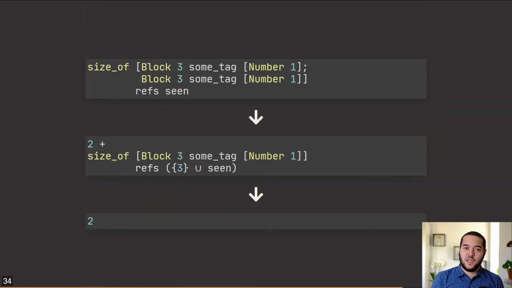In this example, we're measuring the size of two blocks. We assume seen is initially empty and refs is the one currently in the state. The size of the first block is 2, one word for the tag and one word for its element, the small number 1. We continue traversing the list, but the set of seen timestamps is updated with the timestamp we just saw. So when we reach the next block, we check if the timestamp has already been seen. This is indeed the case, so we don't count that block. This helps us mitigate aliasing as it stops us from counting two blocks that are essentially the same.